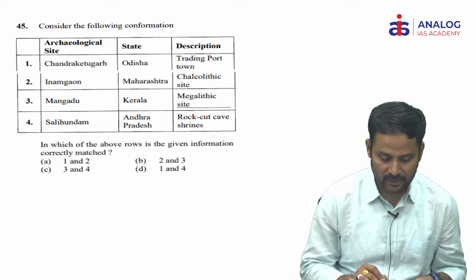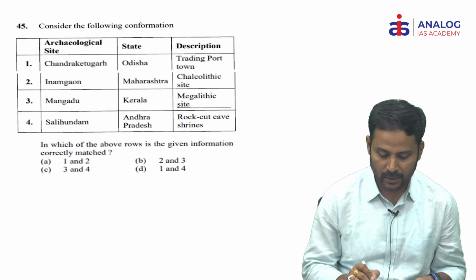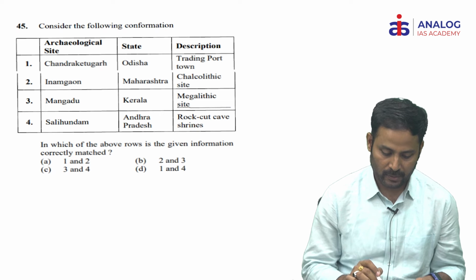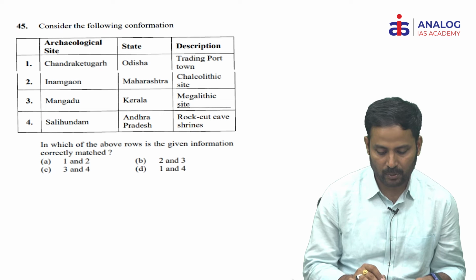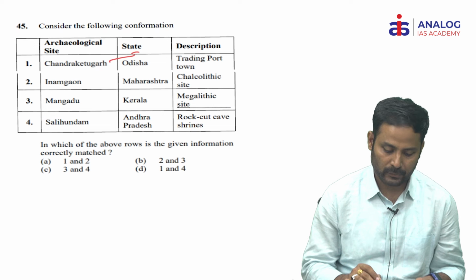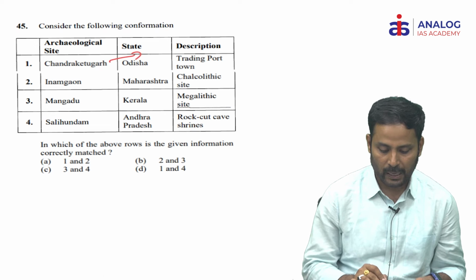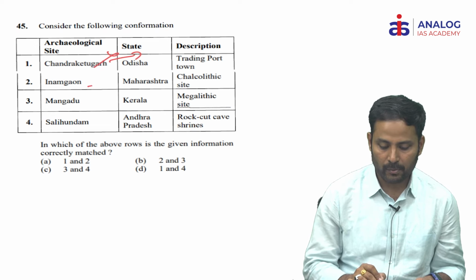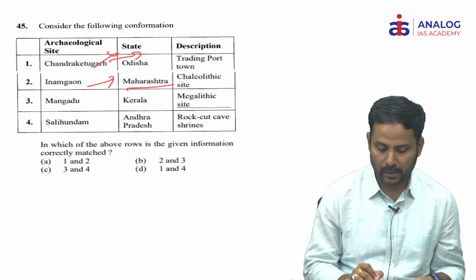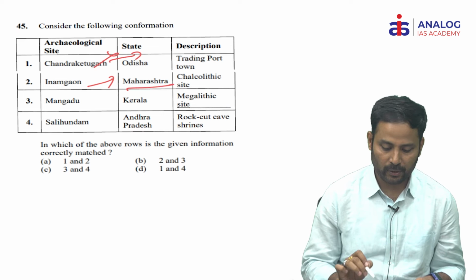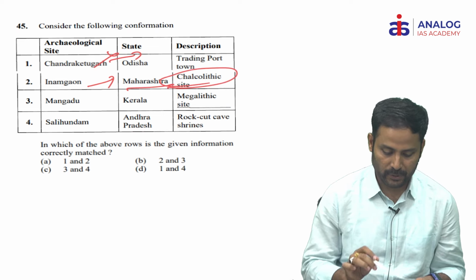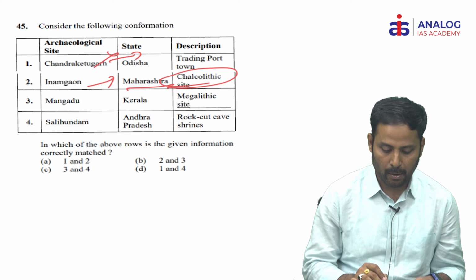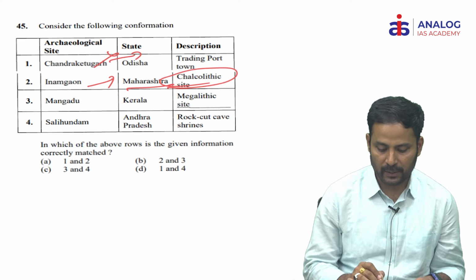Here the first one is Chandraketugad, state Odisha, trading port town. This Chandraketugad is not in Odisha, actually it is from Bengal. So this one is wrong. Inamgaon, Maharashtra. Yes, Inamgaon is from Maharashtra and it's a Chalcolithic site. 2 is correct. And 3 is Mangadu. Mangadu is a place in Kerala.